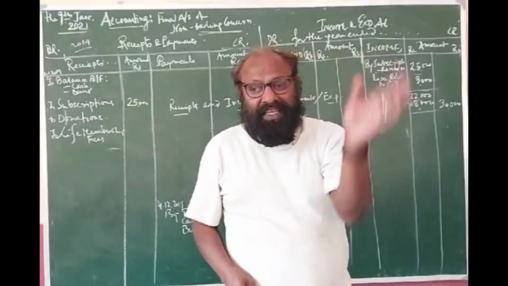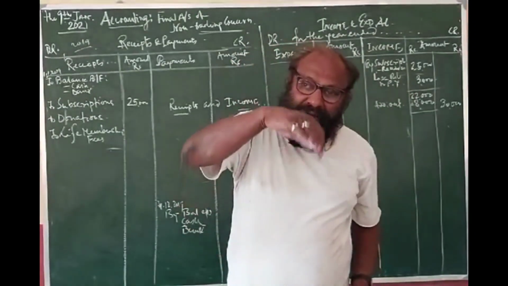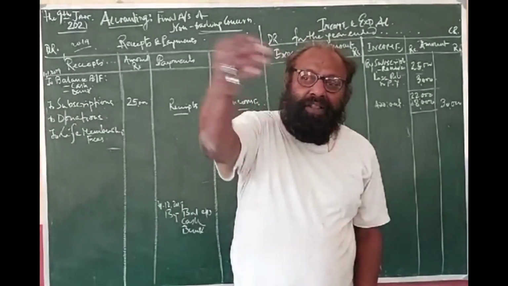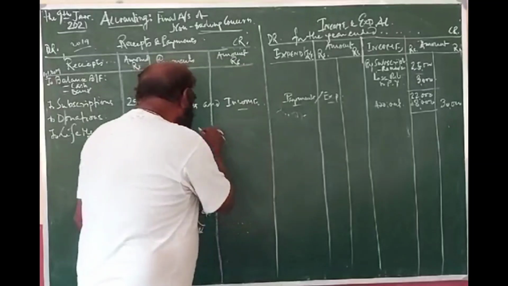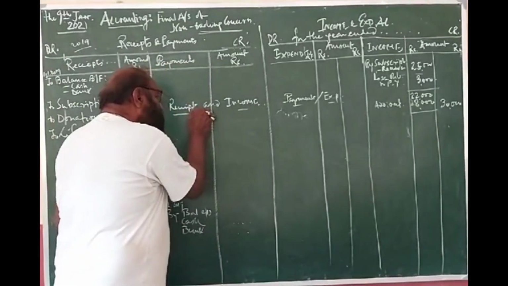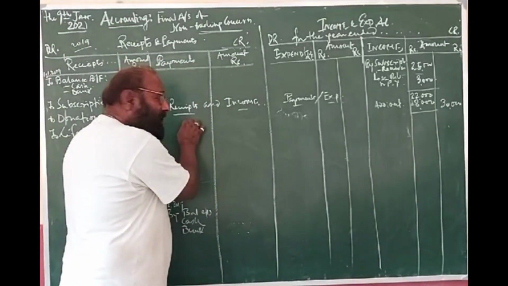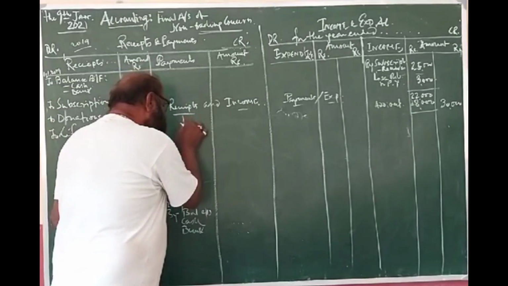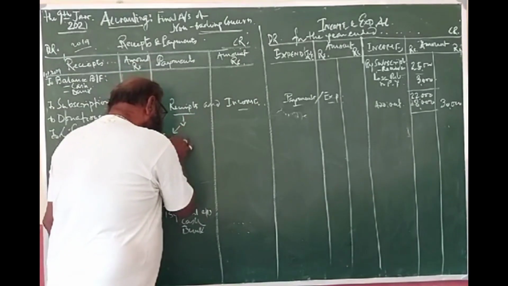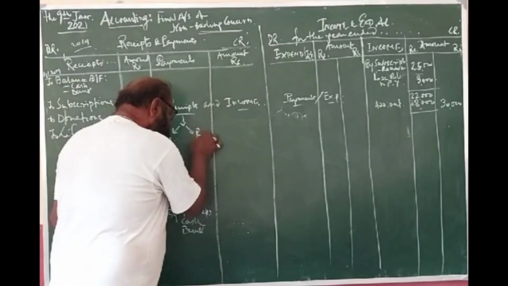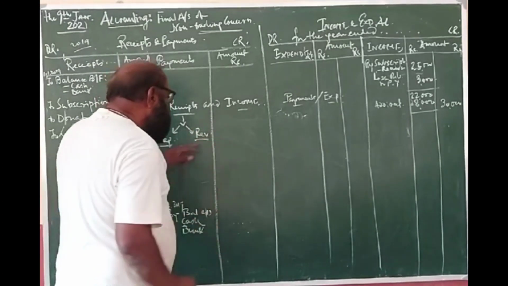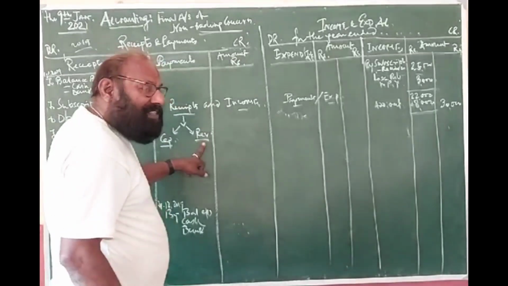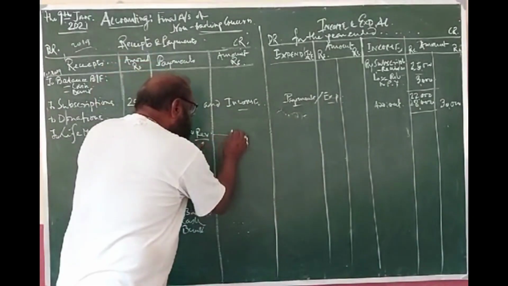You get it this year, you will get it in the coming years. So a receipt is basically anything that comes in. Clear? And this receipt may be capital in nature or revenue in nature. The receipts which are revenue in nature are related to income.